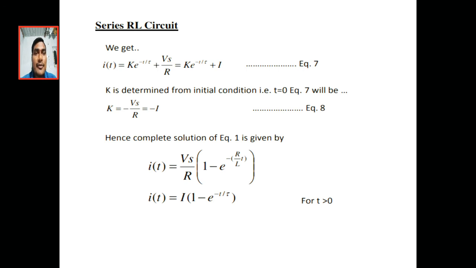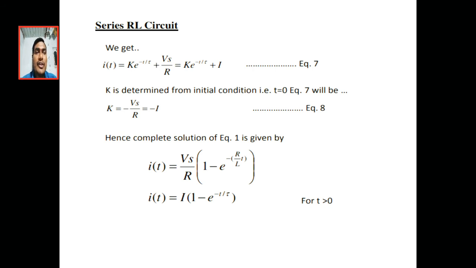When the switch is closed, current flows, but the inductor opposes the sudden change in current, so at t equal to 0, current is also 0. By substituting these initial conditions, we get k equal to minus Vs by R.